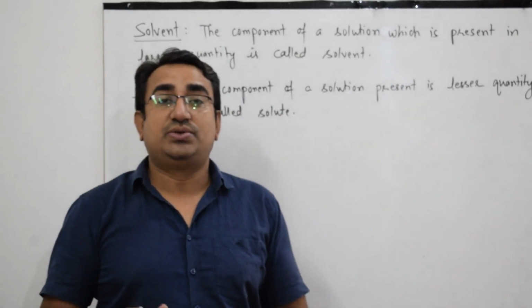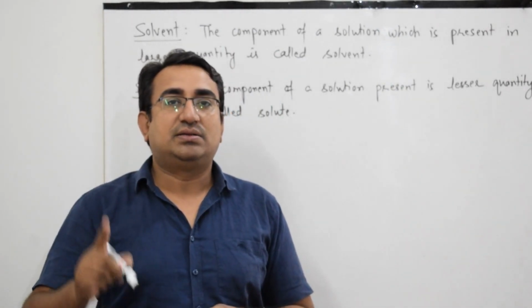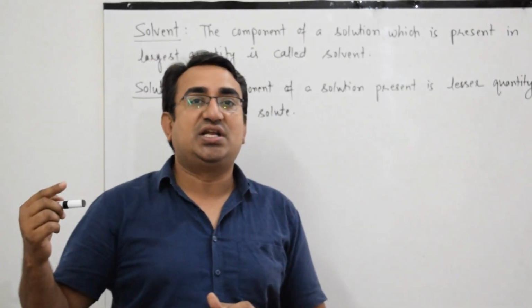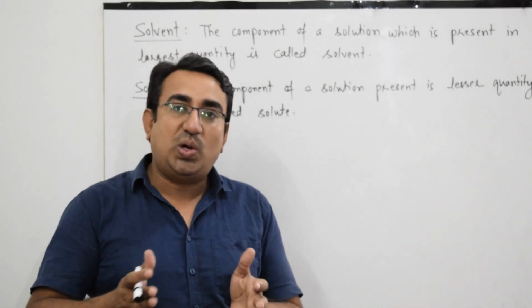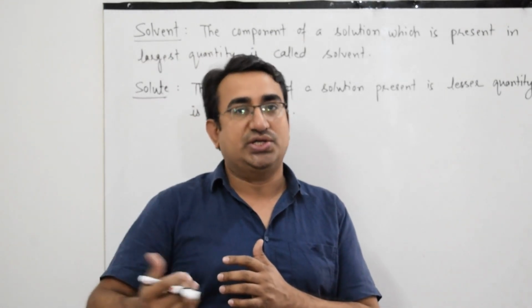Suppose a solution contains more than two components, then the one present in the largest quantity in general is solvent, and all the other components present in lesser quantity will be solutes.